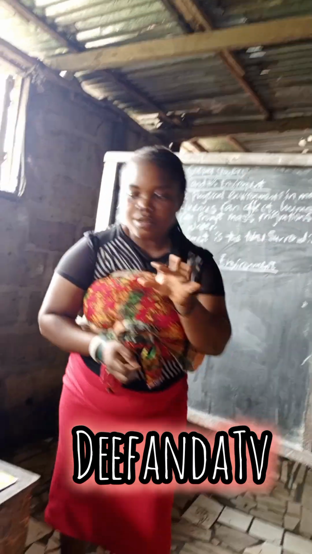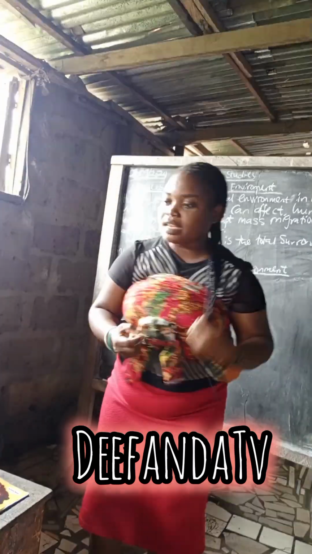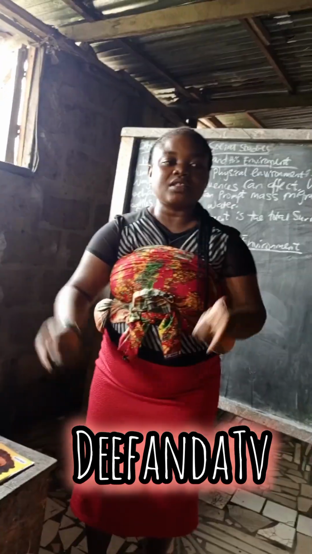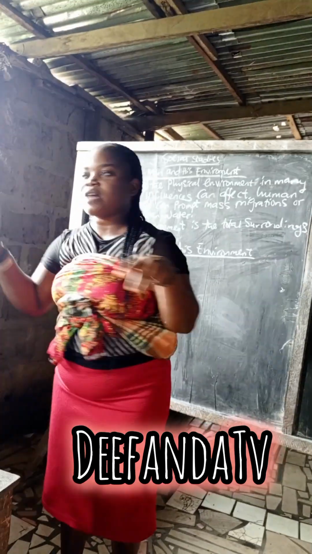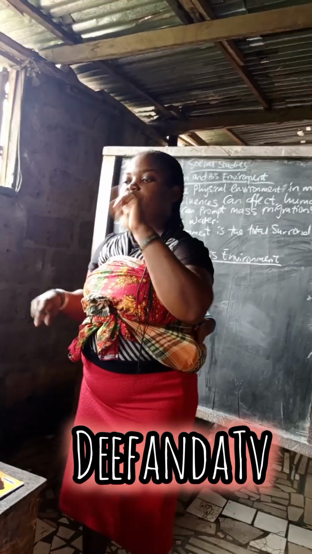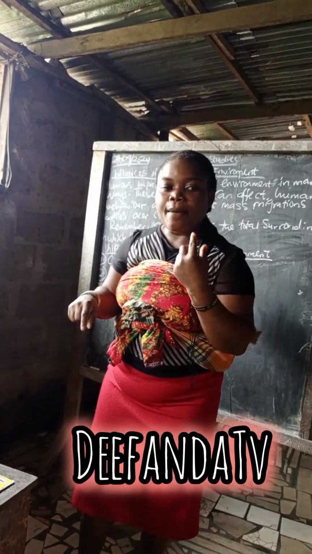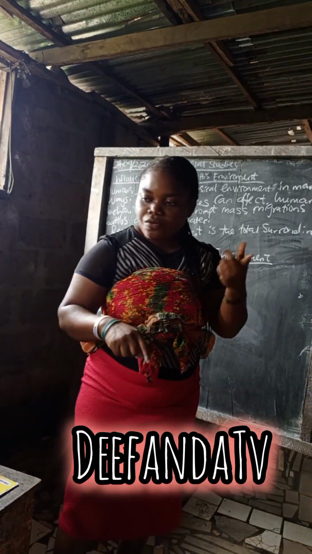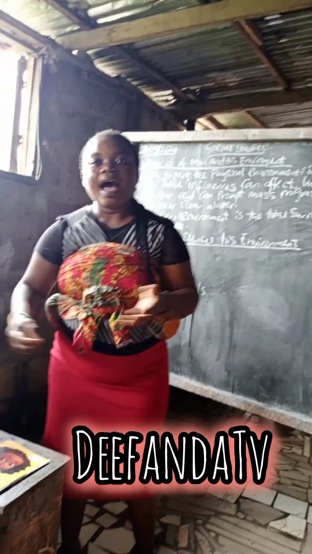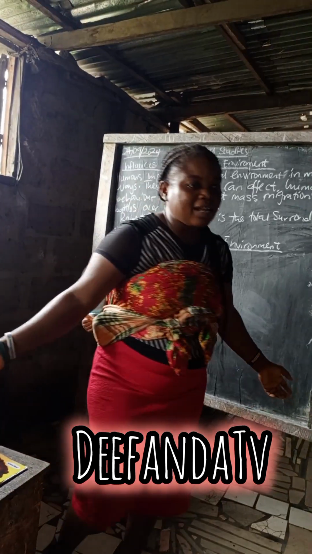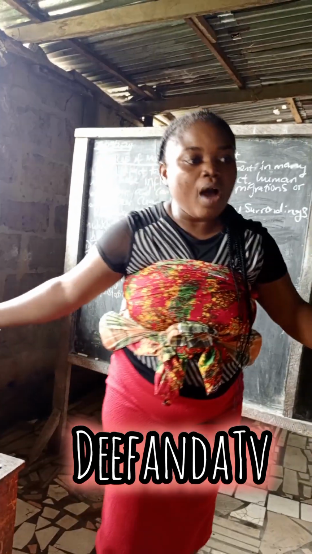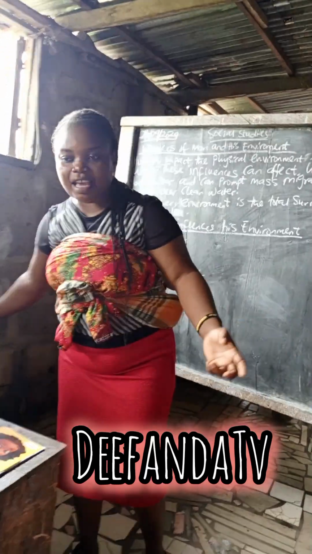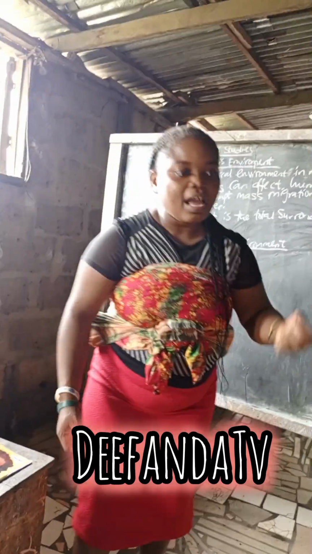You know plants breathe. They breathe in carbon dioxide which we breathe out, and they breathe out oxygen which we breathe in. So if we have plants around us, we end up breathing fresh air. So a situation whereby our forest that has a lot of plants is being cleared out, what happens? There is no fresh air for us to breathe again. So the environment is being what? Affected.